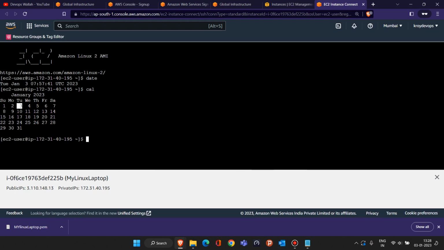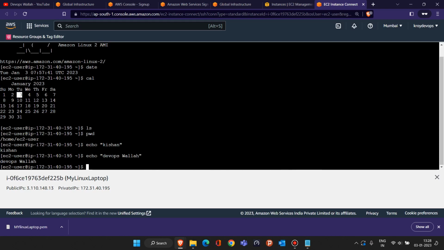Like there are some Linux commands like ls, pwd. So these all commands you can run. If you want to print something, like you want to print your name, you can type echo kisan and it will print, right? If I want to print echo DevOps wala, you'll see that it is printing the same thing. So these are all the commands we'll learn in the future in this training. But now you have to just focus on how you will be able to connect to this EC2 instance.